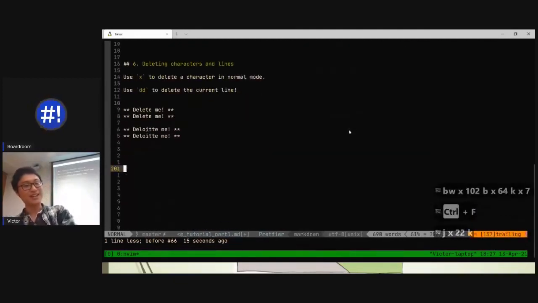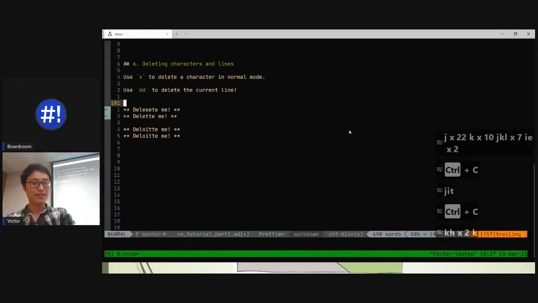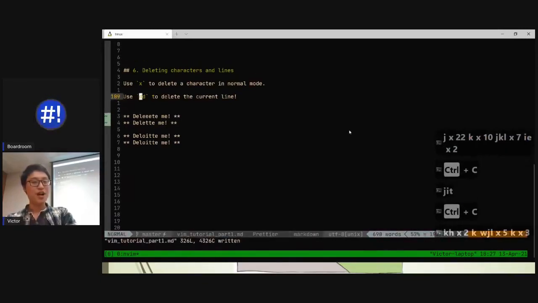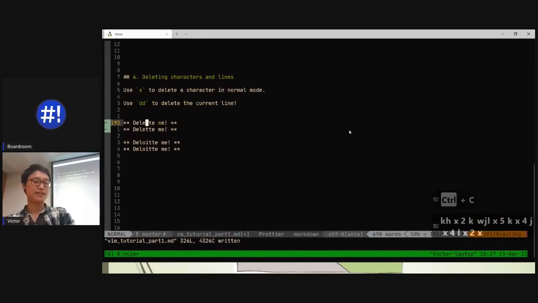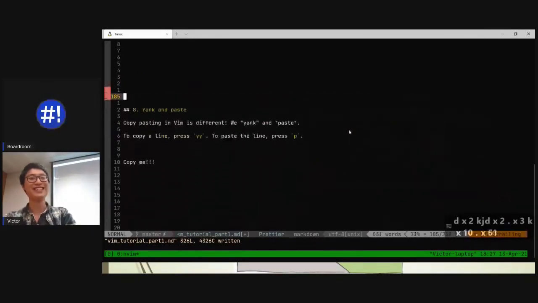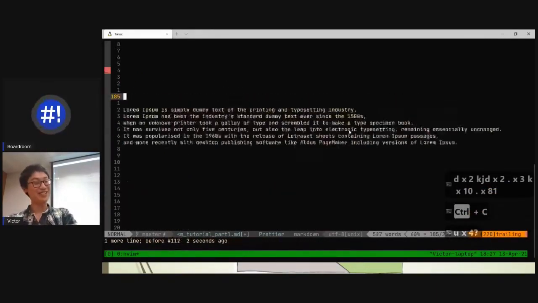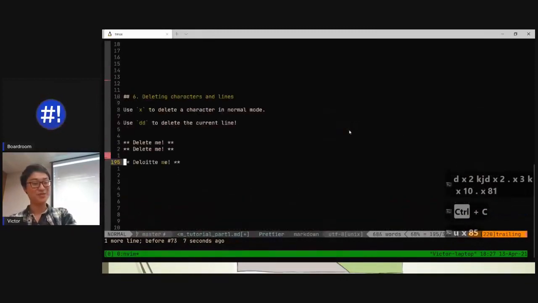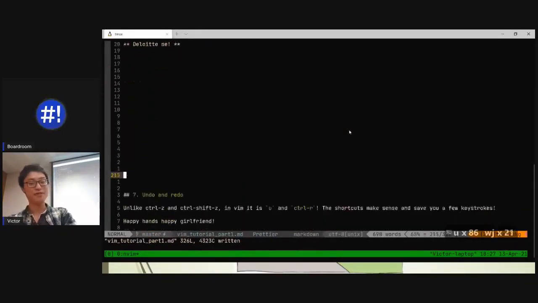Next one, how do you delete characters? Oops, this should be broken a bit so I can demonstrate that. There we go. So hover over the letter and just press X. Press X, press X, delete. If you want to delete the whole line, like a bad joke like this, you press D twice, D, D, and it deletes the whole line at a time. And if you spam that, you can delete your whole file. But of course, you can undo that very easily as well, just by pressing and holding U, which we'll get to in a bit. So Vim is so good.